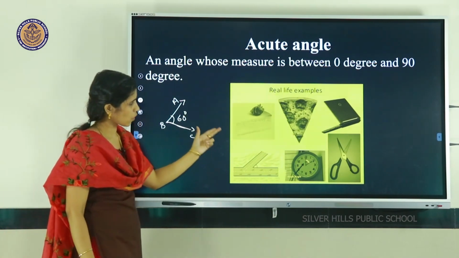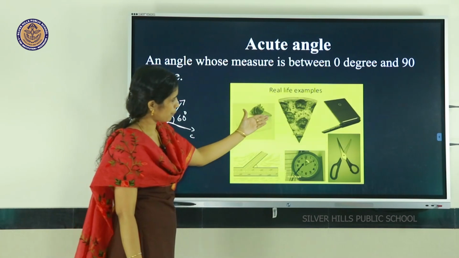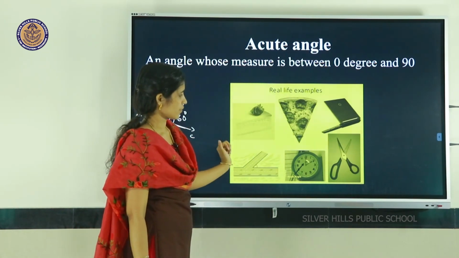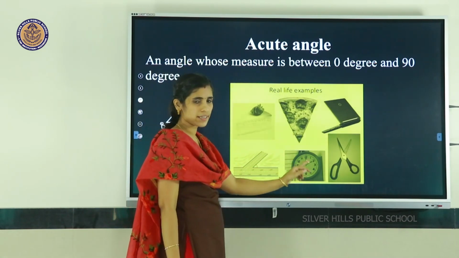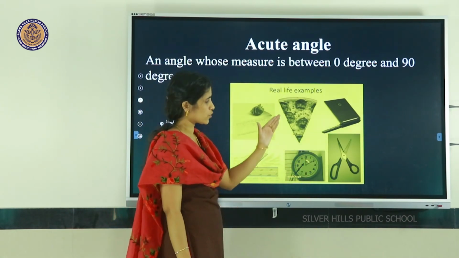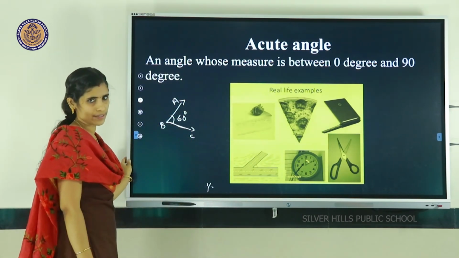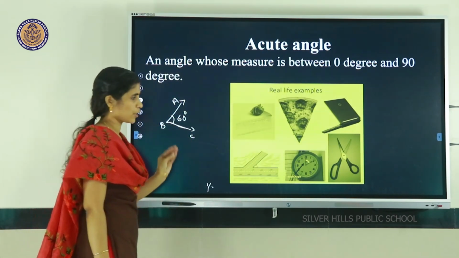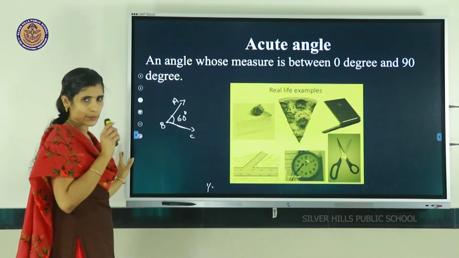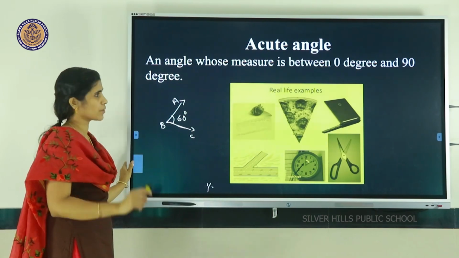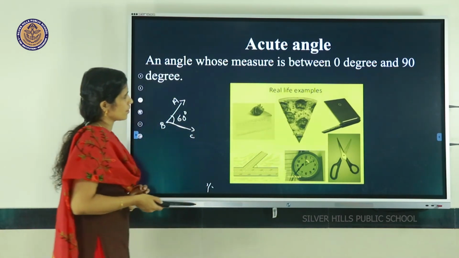So here many examples are there: a piece of a cake, a piece of a pizza, and a clock. Here also the angle is less than 90 degrees. So these are examples of acute angles. In your daily life you can find many examples. So an acute angle means an angle whose measure is between 0 degrees and 90 degrees.